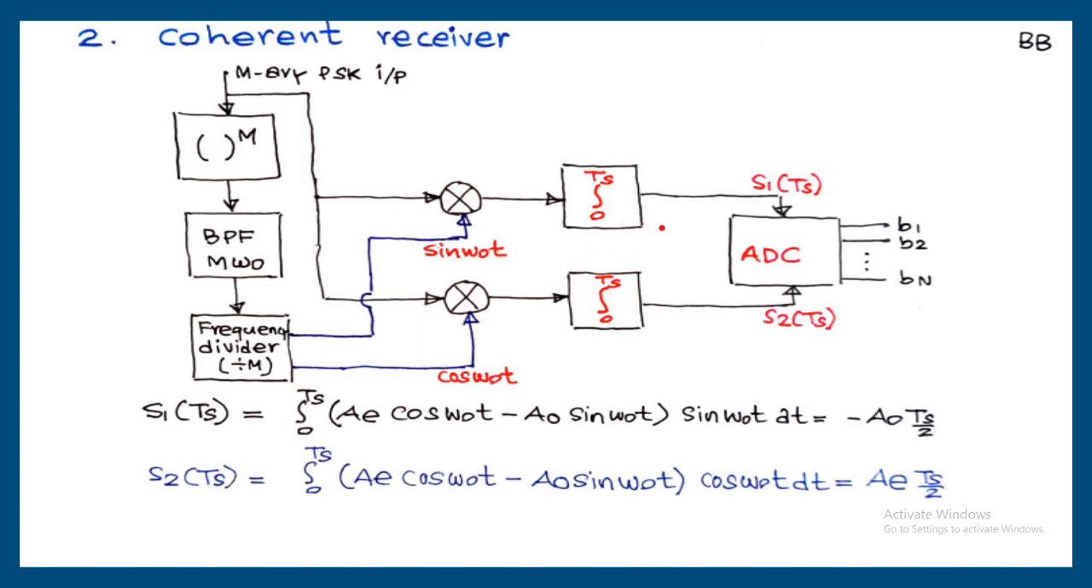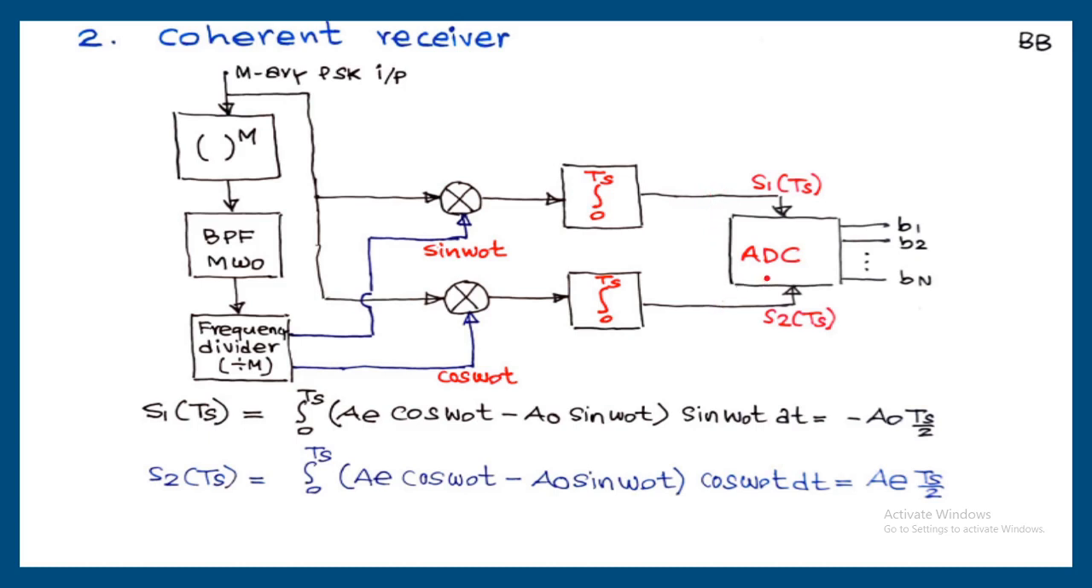So here we are calculating the output of the integrator. S1 of Ts is equal to integral 0 to Ts of AE cos omega 0 t minus AO sin omega 0 t, that is the expression of PSK, multiplied with sin omega 0 t dt. When sin omega 0 t is multiplied with cos omega 0 t, the product integration result will be 0. Then sin omega 0 t into sin omega 0 t will be sin square omega 0 t. Integration result will be Ts by 2. So finally the output will be proportional to AO. Similarly, this will be proportional to AE. So these voltages are proportional to AO and AE.